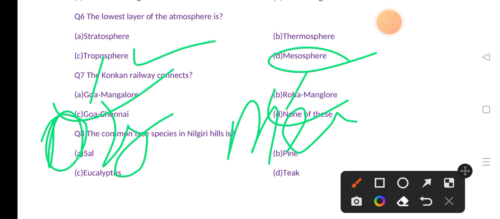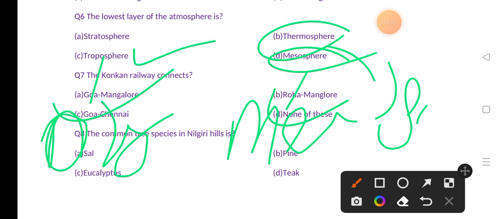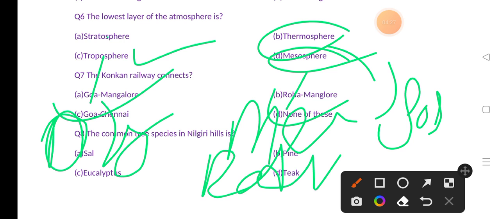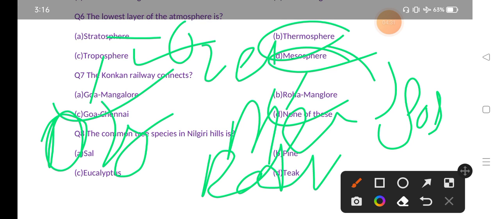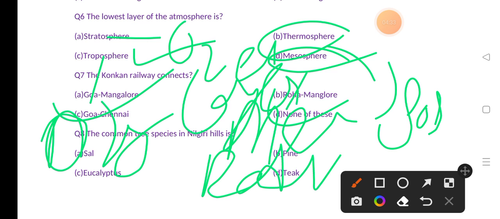If you talk about thermosphere, thermosphere is also known as ionosphere, where we can find radio transmission. In stratosphere, we can find ozone layer. Let's move to our next question.